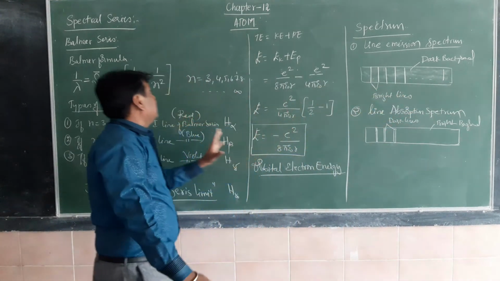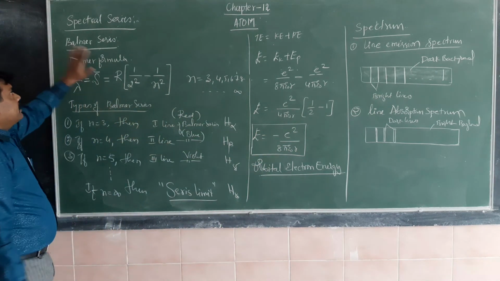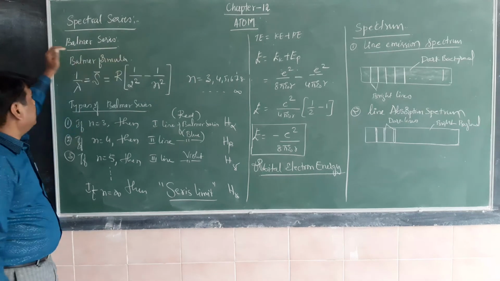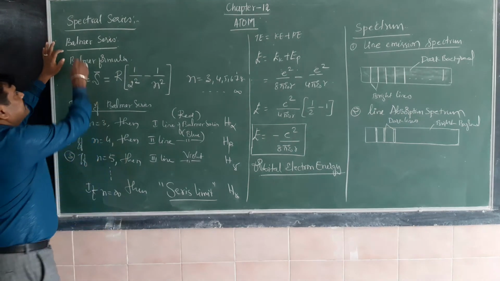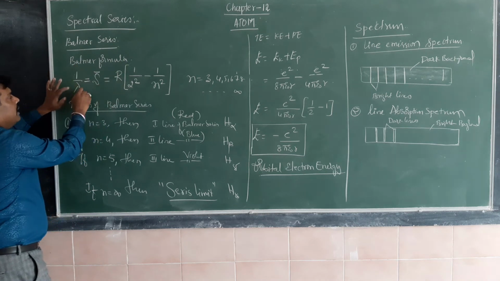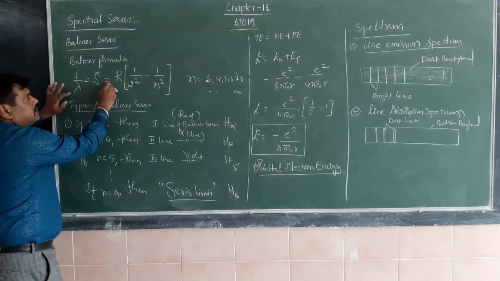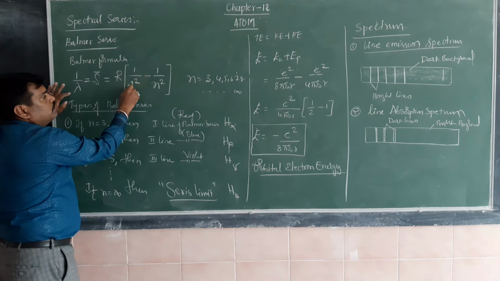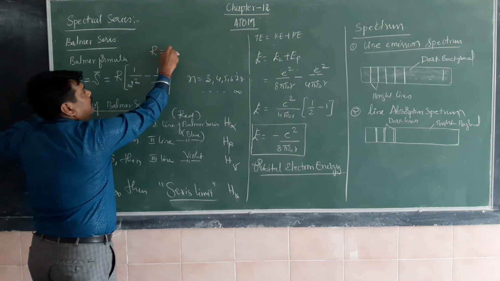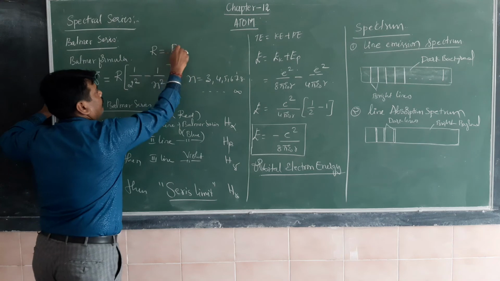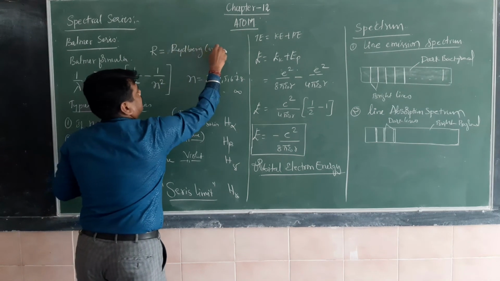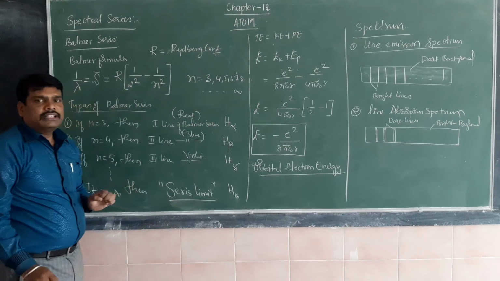So who invented the first spectral series? Balmer. So the name of the first spectral series is the Balmer series. According to the Balmer formula, 1 by lambda is equal to nu bar, which is equal to R into 1 divided by 2 square minus 1 by n square, where R is called the Rydberg constant. It's a constant value.